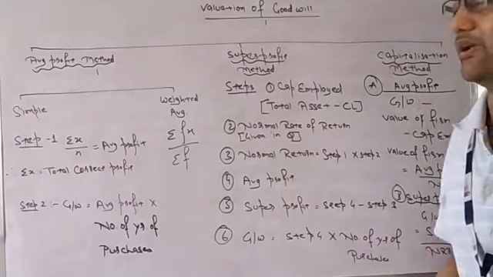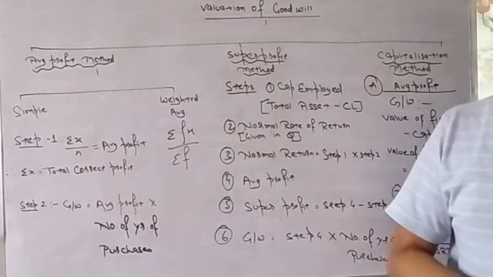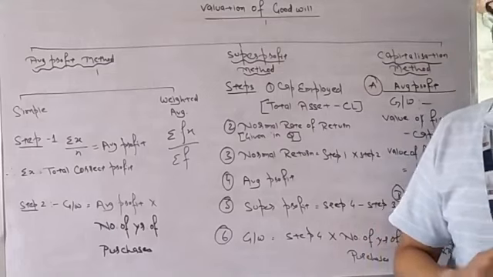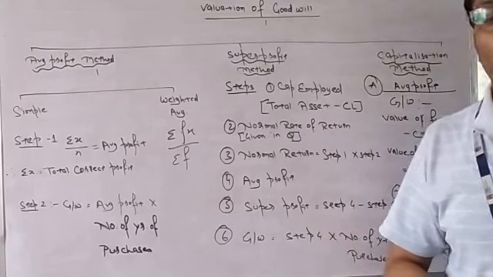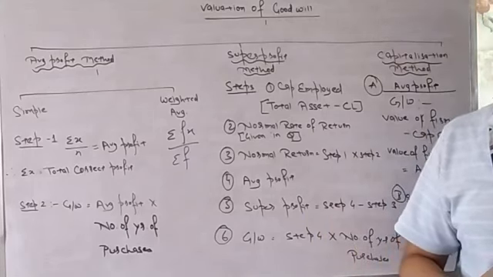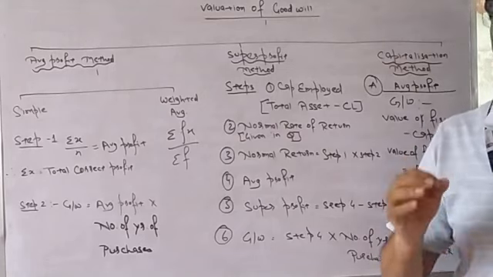Here what will be the x? X means profit. Suppose in your exam, we will also solve some examples over here, but right now we are just getting the logic. In your exam, they will give you 3 to 4 years' profit. Suppose they are giving you 4 years' profit and nothing else, and they are asking you to calculate goodwill.